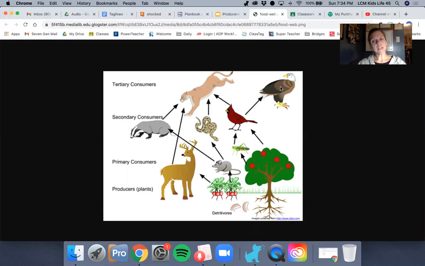Now, you might think, does the hawk need sunlight to survive? It does, because if there was no sunlight, the hawk wouldn't have a robin to eat, because the robin wouldn't have a grasshopper to eat, because the grasshopper wouldn't have the tree to eat. So even though the hawk doesn't make its own food from the sun, it still very much depends on the sun to make its food. Let's look at some other ways that this path could go. We could also have a grasshopper, which feeds the cardinal, excuse me, which feeds the bobcat. And it can go in all different ways.